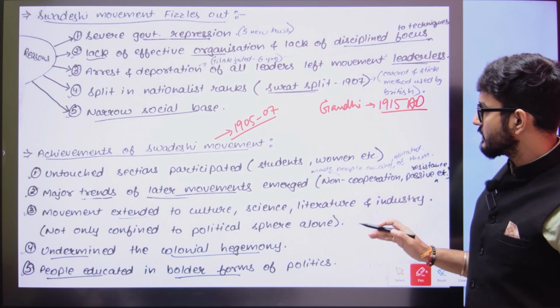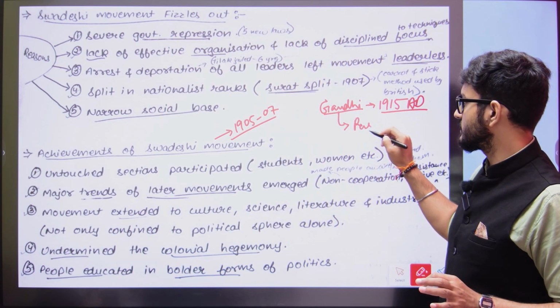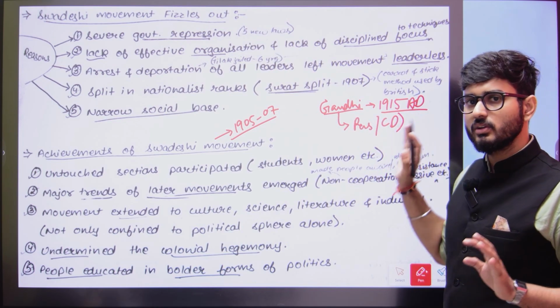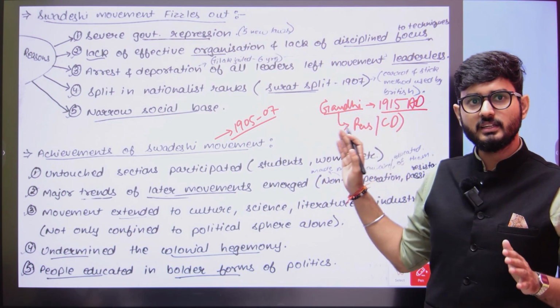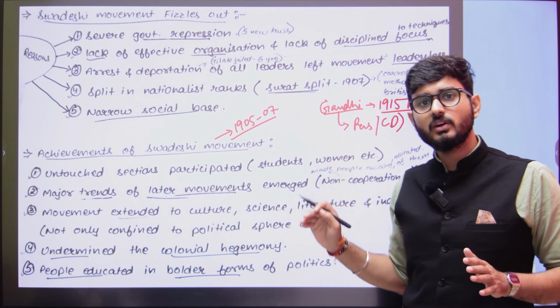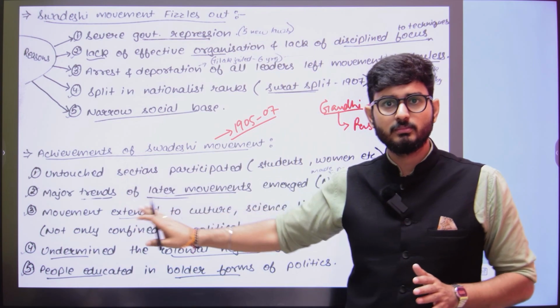So what was Gandhiji known for? Passive resistance, civil disobedience, and all these things. The things that we associate with the Gandhian time did not actually emerge then, but were also seen in these movements.